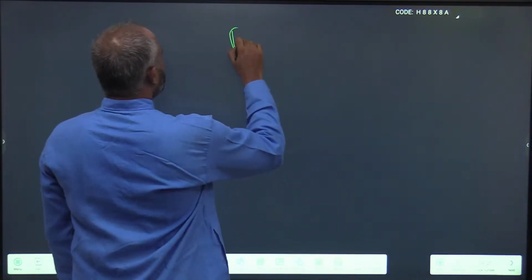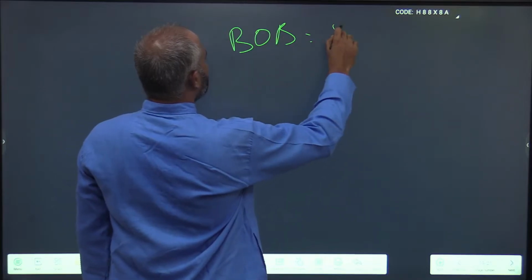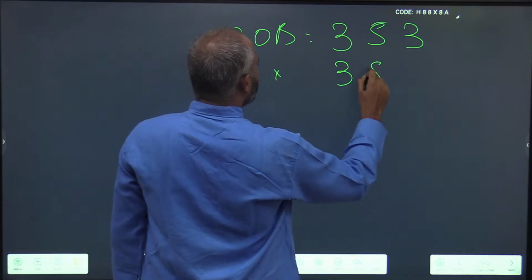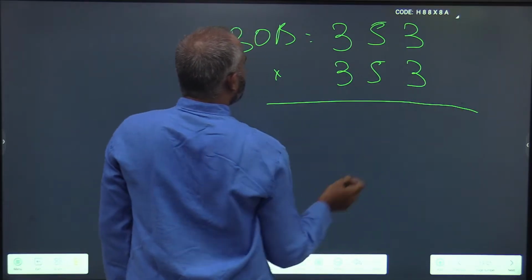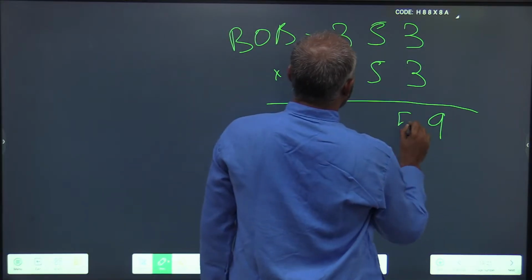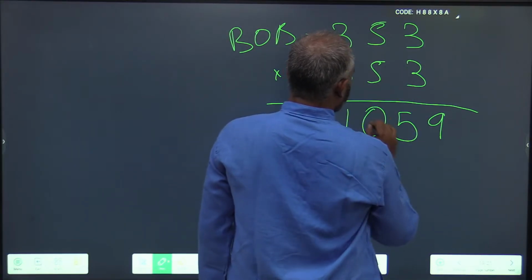You see, BOB is nothing but 353 into 353. What will this result in? 3 3s are 9, 3 5s are 15, 3 3s are 9 plus 1.